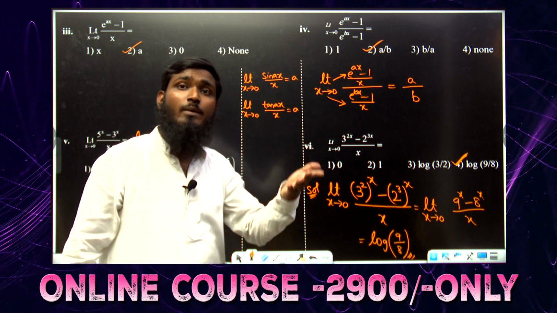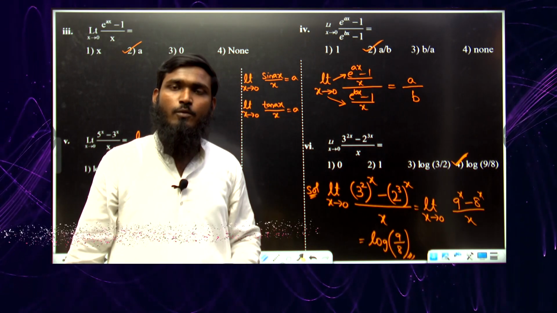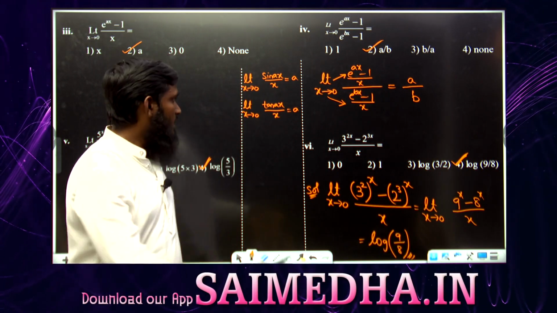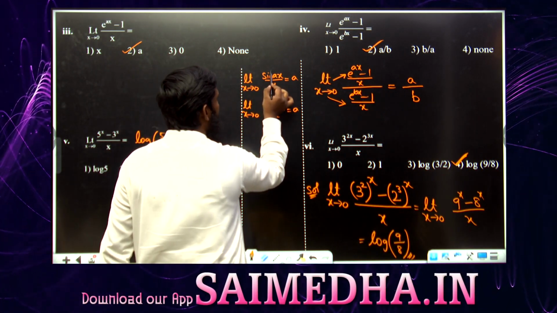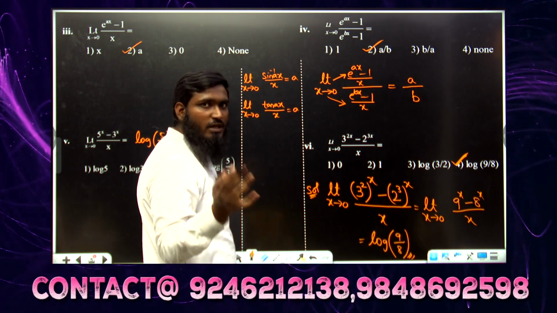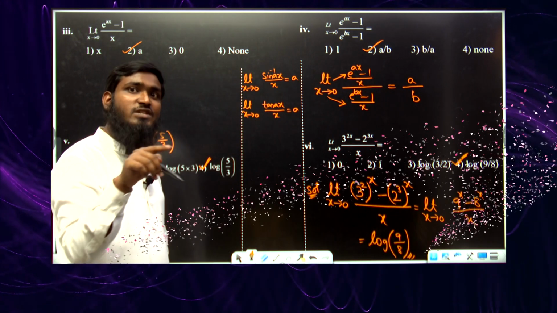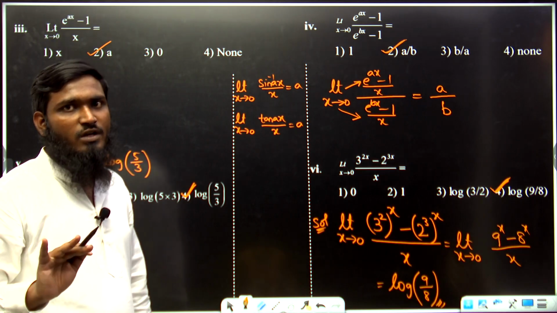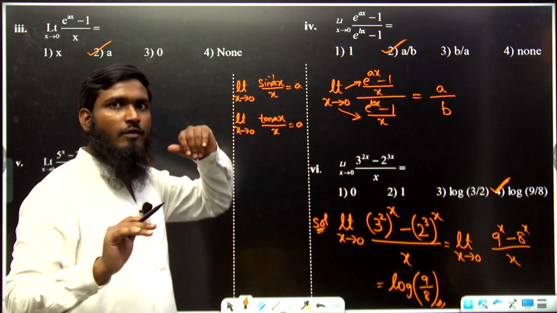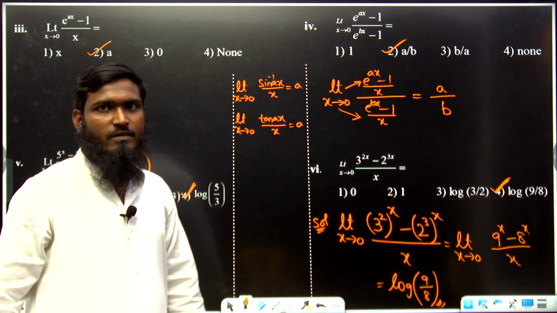Now it is also applicable for inverse trigonometric, hyperbolic, and inverse hyperbolic functions. Suppose in the place of this part we have sine inverse of ax divided by x, it is also equal to a. If you have tan h hyperbolic, tan h ax, then also we can write the value as a. So it is also applicable for inverse trigonometry, hyperbolic, inverse hyperbolic. Okay, that part we have taken.